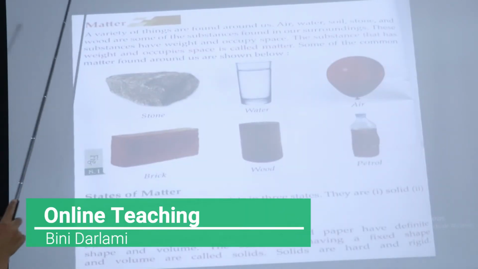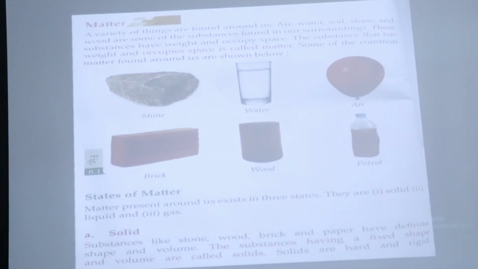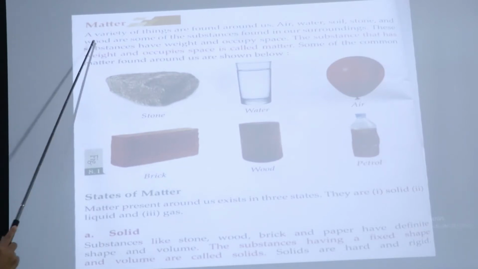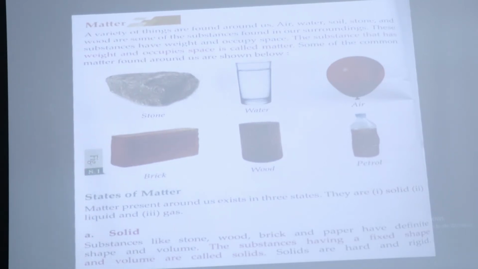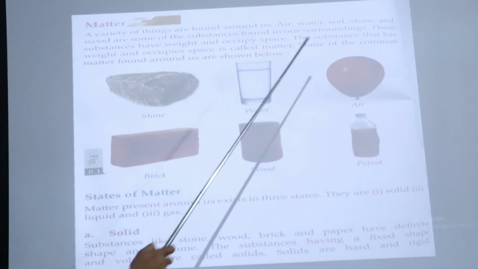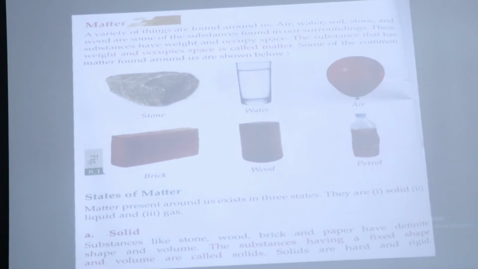Okay, now let's talk about it. Our first heading is matter. Now what do you mean by matter? A variety of things are found around us, like air, water, stone and wood. These are some of the substances found in our surroundings.